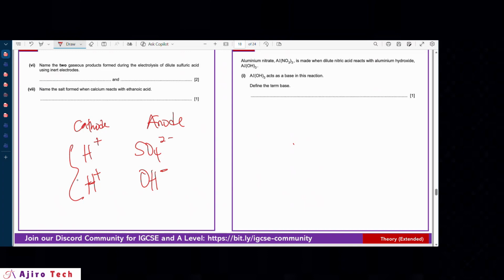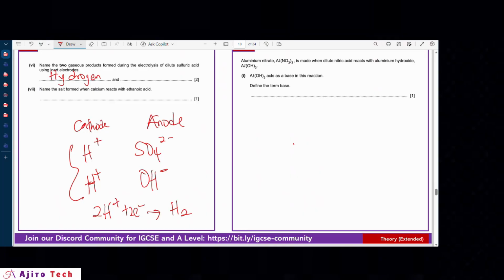And remember, at the cathode, there's gaining of electrons. The H+ gains an electron. Then you have your hydrogen, the atomic hydrogen here, and then you have your two here. So the product at the cathode, this is an inert electrode, so we have hydrogen as one of the products. Hydrogen. All right, so let's go to the next one.